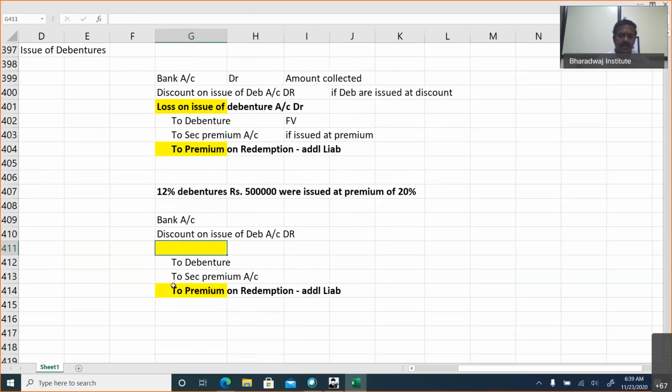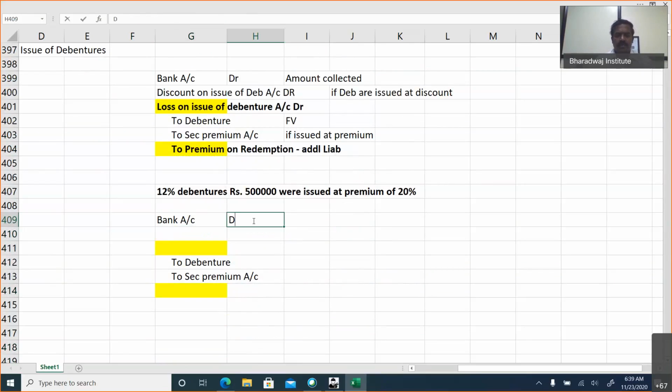No premium on redemption, no discount on issue. Bank account debit to debentures account to securities premium account. Debentures will always be credited at face value, 5 lakhs. Premium is 20%, which means 1 lakh. So total amount debited will be 6 lakhs.